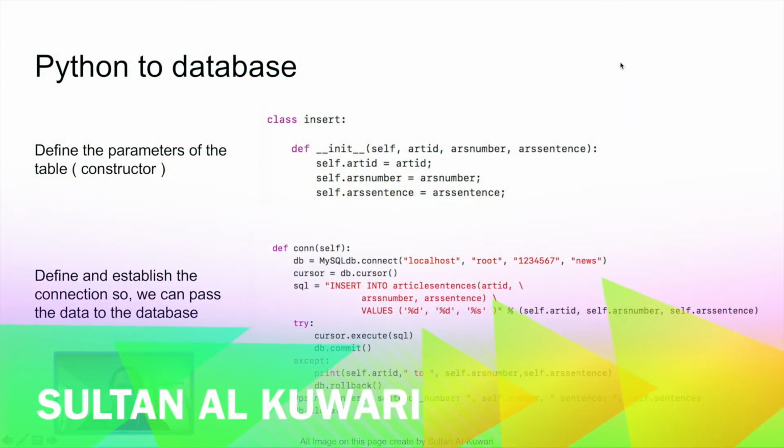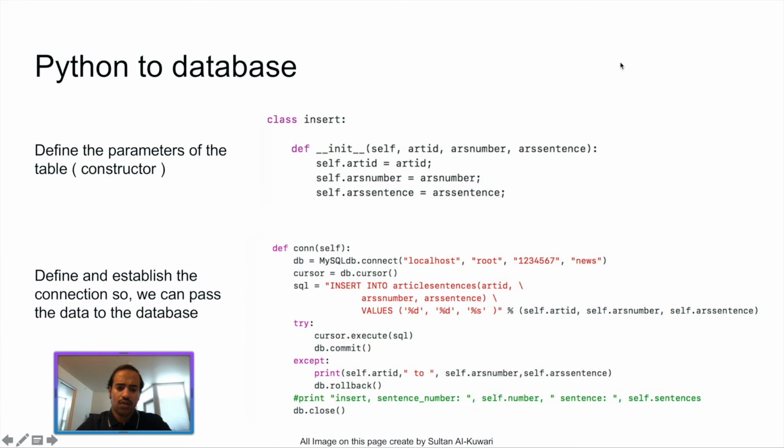Hi, my name is Sultan Kouari, and in this slide I'm going to explain how we store the data in the database by Python and why. In the top of the image where it said define init, it's showing how we define and establish the connection so we can pass the data to the database. And for the second define init, it's showing how we define and establish the connection to the database.